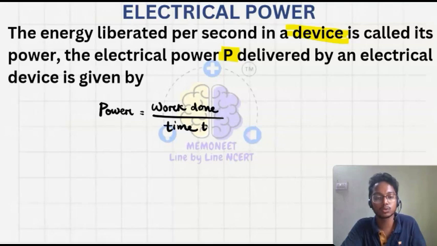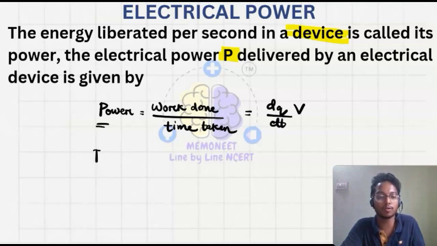If we take a small amount of work, we can write dq upon dt into V, since work is q into V. So this will be the electric power. In other words, we know that dq upon dt is I, so P = I into V.